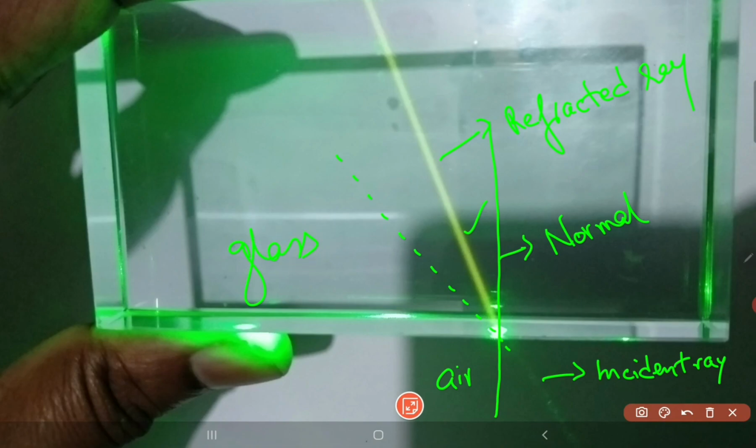So the first law says that the incident ray, the refracted ray, and the normal at the point of incidence all lie on the same plane, so they are all lying flat on the screen. You can see they all are lying on this flat surface, the surface of your mobile screen.